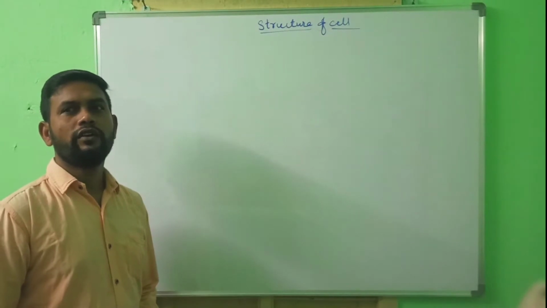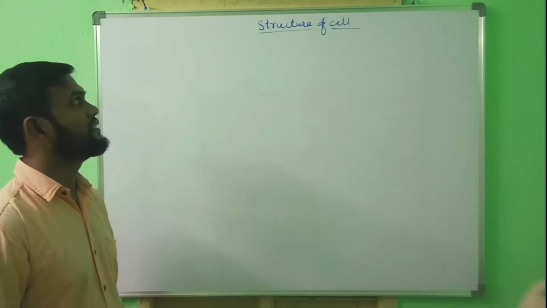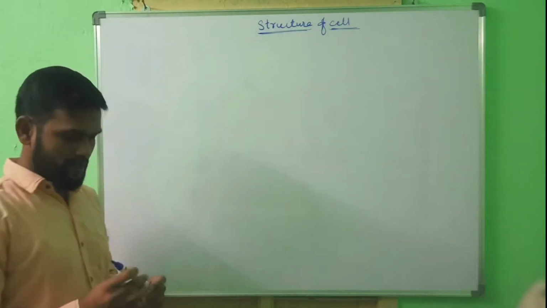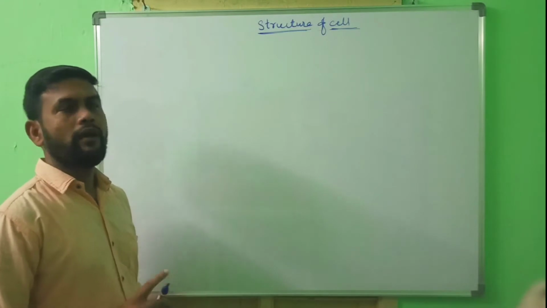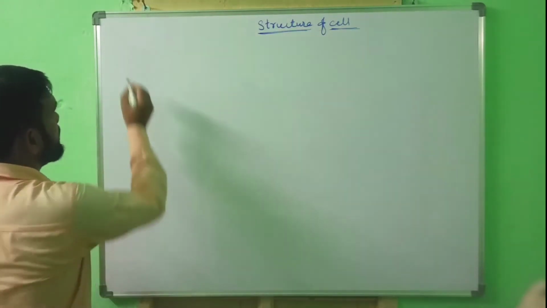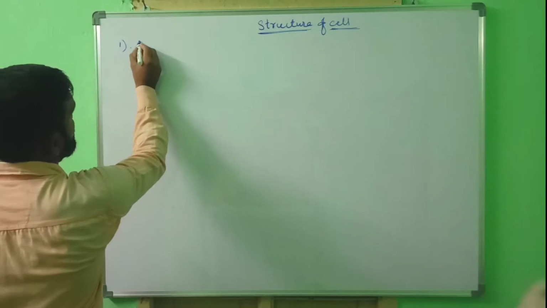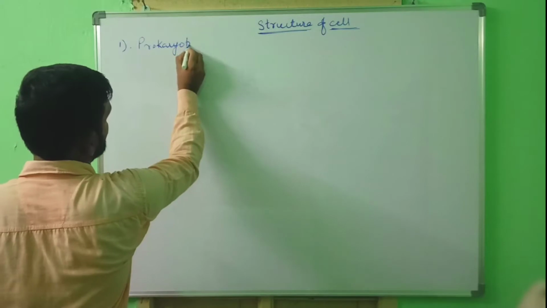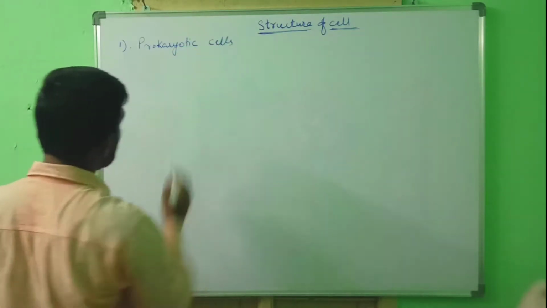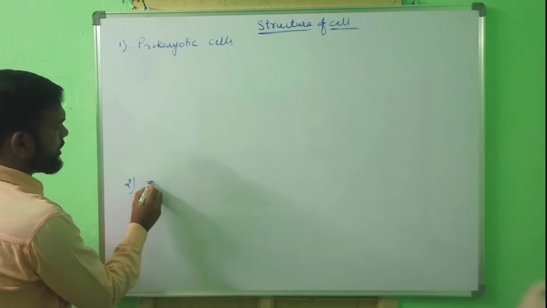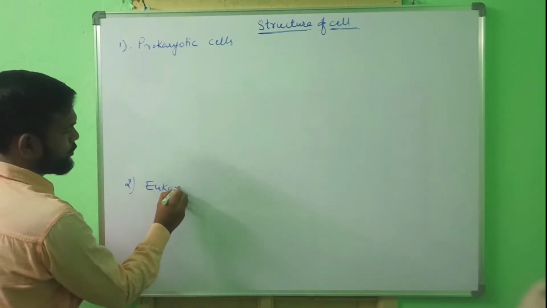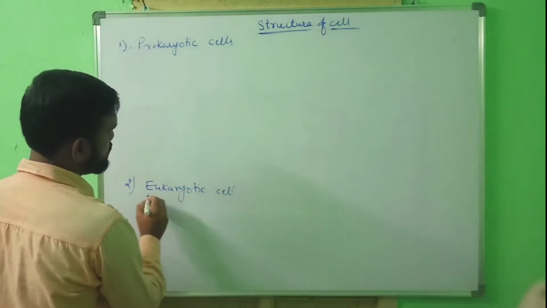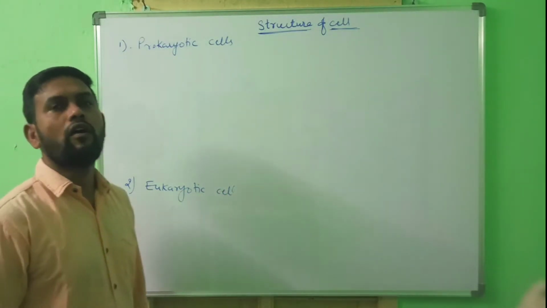Hello everyone. Today I am going to explain another topic, that is structure of cell. In living organisms, cells are of mainly two types. They are, number one, prokaryotic cells, and second type is eukaryotic cells. These two types of cells are found in living organisms.